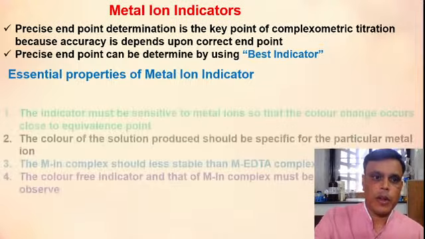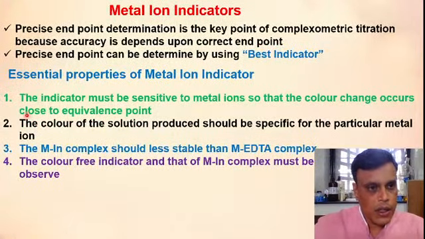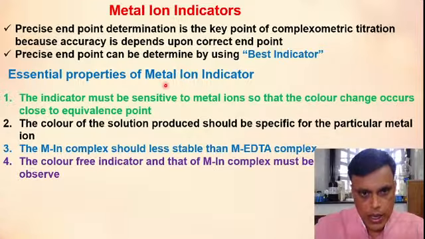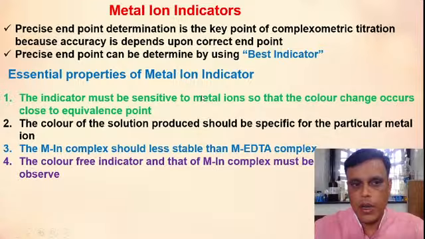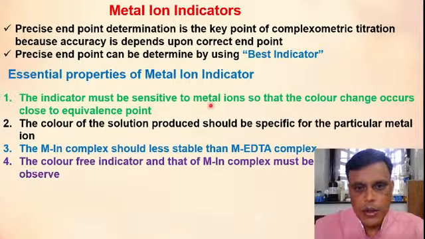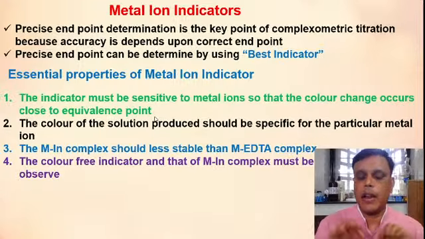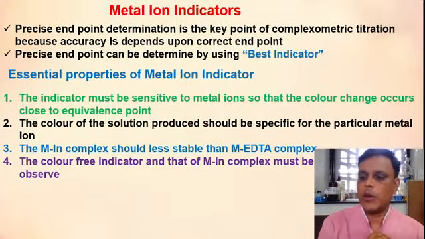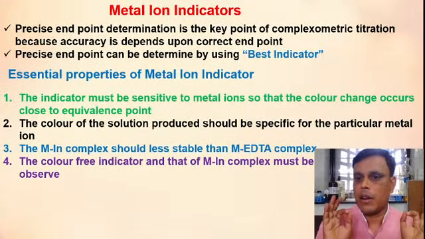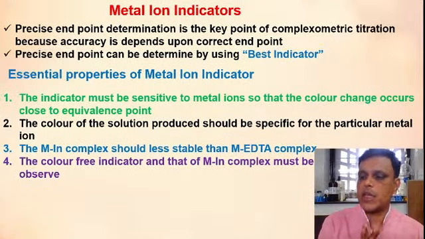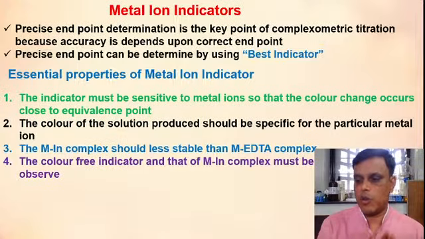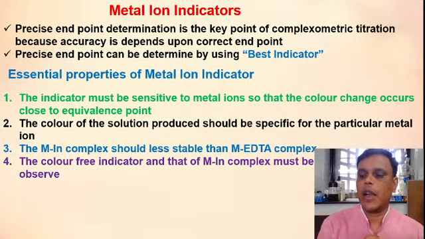Okay, so property number 1, see here, the indicator must be sensitive to the metal ions. This is very first or very important property of metal ion indicator. कौन सी property है? The indicator must be sensitive to metal ions so that color change occurs close to the equivalence point. अगर आपका metal ion indicator sensitive नहीं है for that particular metal atom, then it will not give you a correct color change. So the metal ion indicator must be sensitive so that it will give you a correct color change near the equivalence point. This is the first property that metal ion indicator should have.